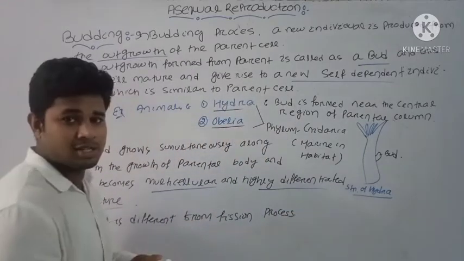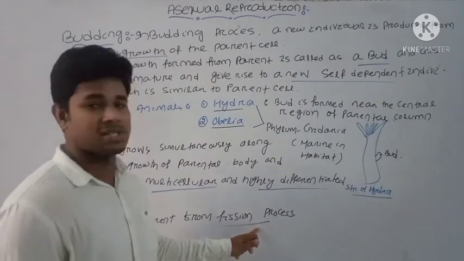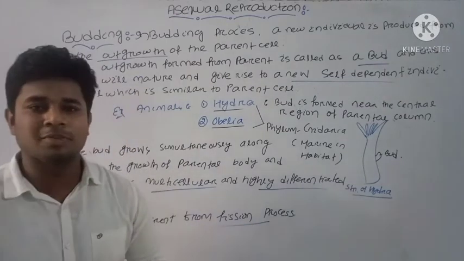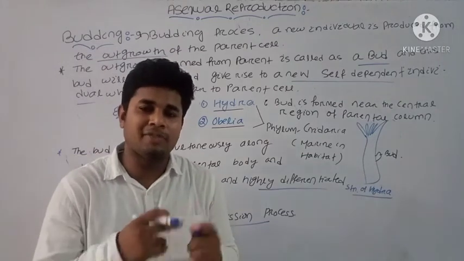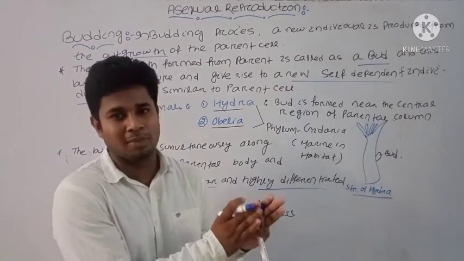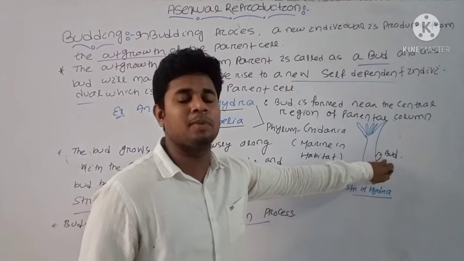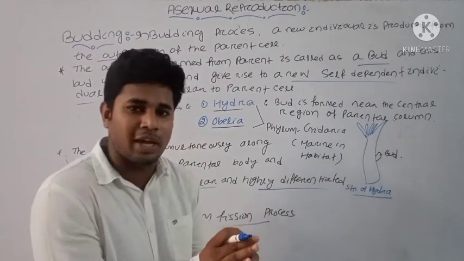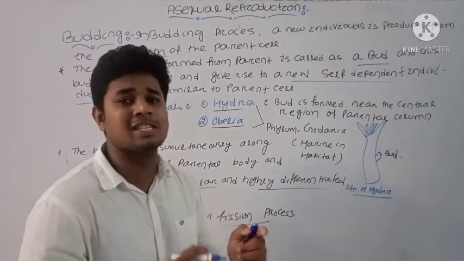Already we have discussed the fission process. What is that process? In the fission process, we have seen that the parental structure divides into two or more equal halves and that will form a daughter individual. But here the parental body is larger in structure, but the bud which is formed is smaller in structure. That's why the daughter cell which is produced from the bud is dissimilar in structure.